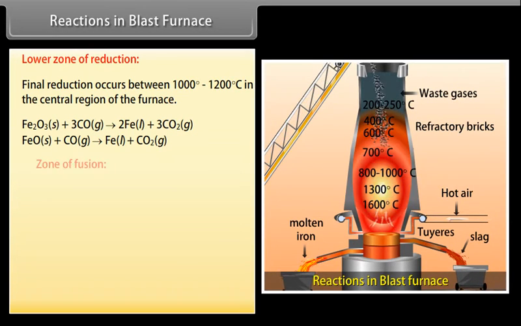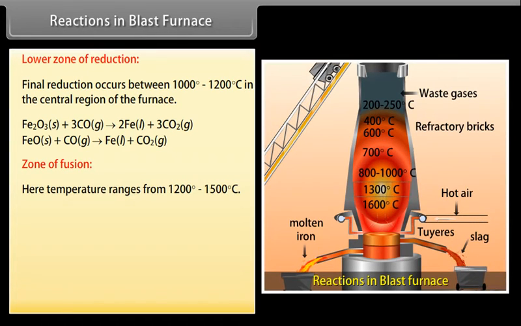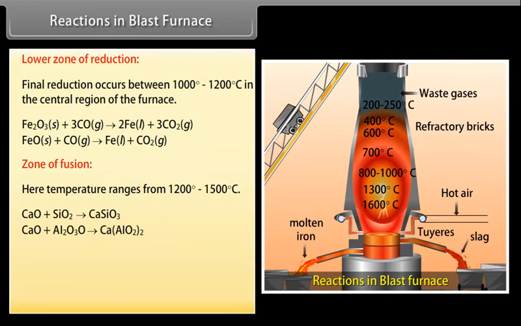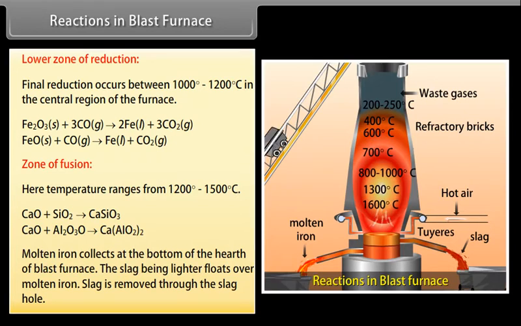Zone of fusion. Here, temperature ranges from 1200 degree to 1500 degrees Celsius. Limestone decomposes into calcium oxide, which acts as a flux and combines with the impurities of SiO2 and Al2O3 and removes them as slag. Molten iron collects at the bottom of the hearth of blast furnace. The slag, being lighter, floats over molten iron. Slag is removed through the slag hole.